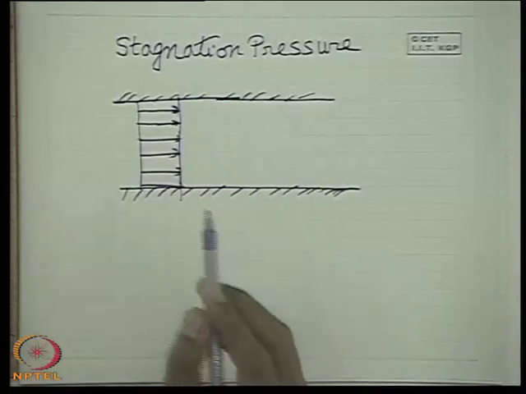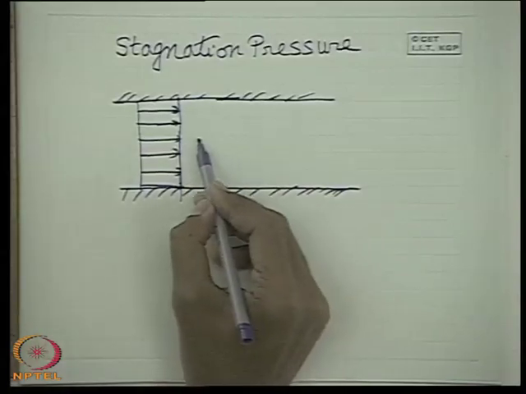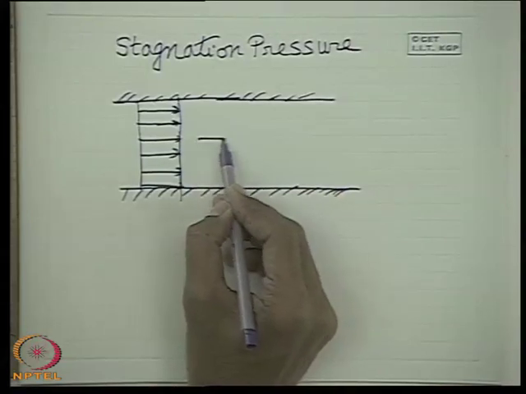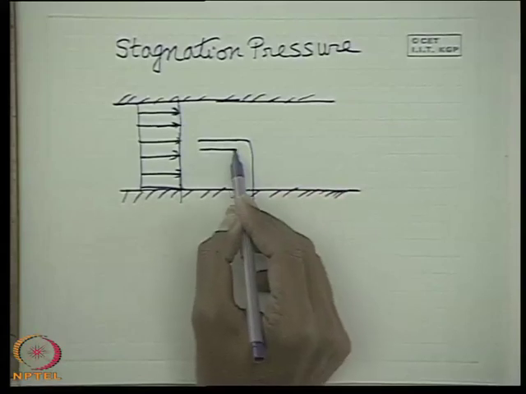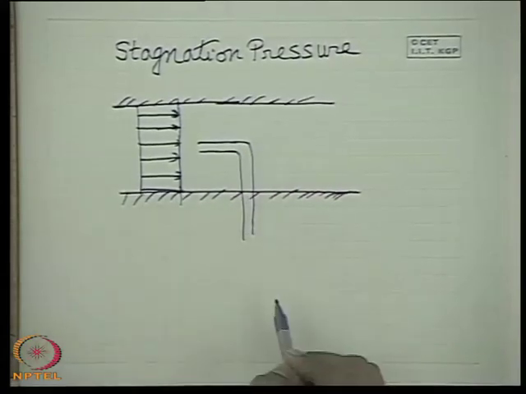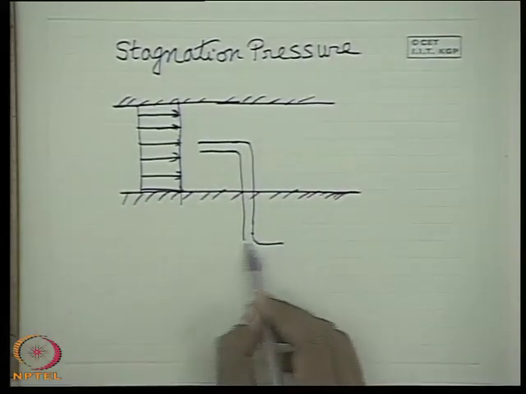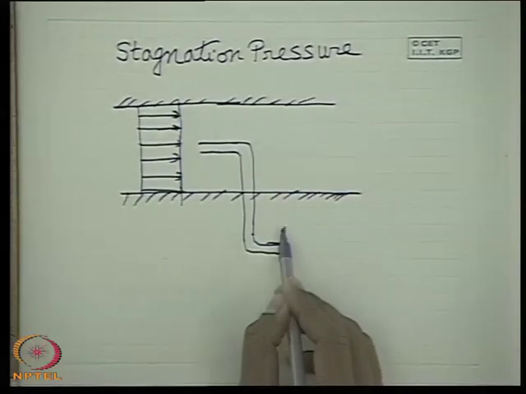Now consider placing a tube, which is precisely a probe, like this, and we attach it to a pressure measuring device.